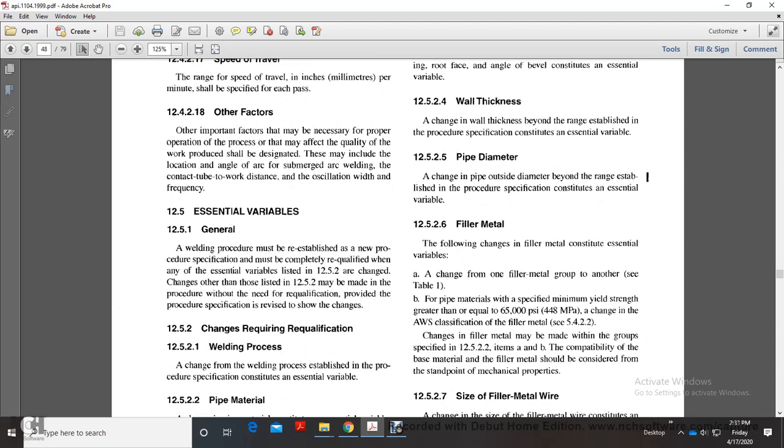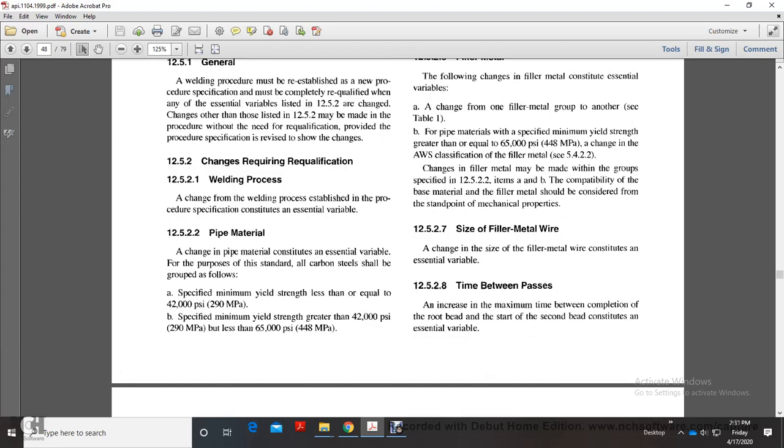12.5.2.6 Filler metal. A change of the filler metal constitutes an essential variable, including a change from one filler metal group to another for pipe materials with specified minimum yield strength greater than or equal to 65,000 psi, and a change in the AWS classification of the filler metal. A change of filler metal may be made within the group specified in 12.5.2.2 items A and B. Compatibility with the base material should be considered from the standpoint of mechanical properties.